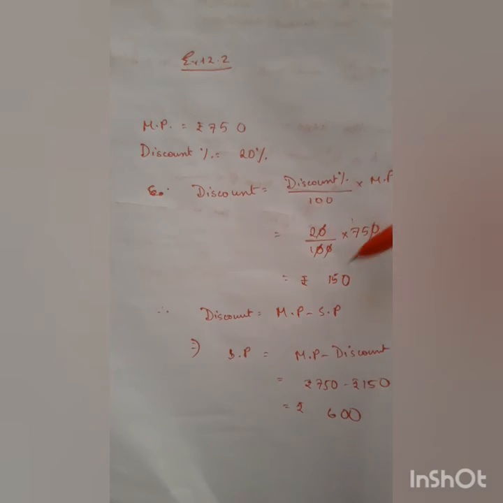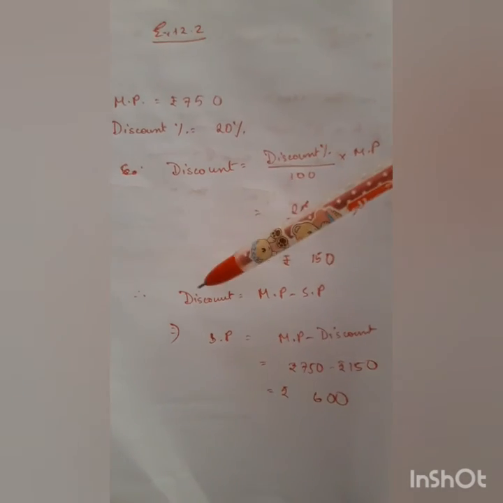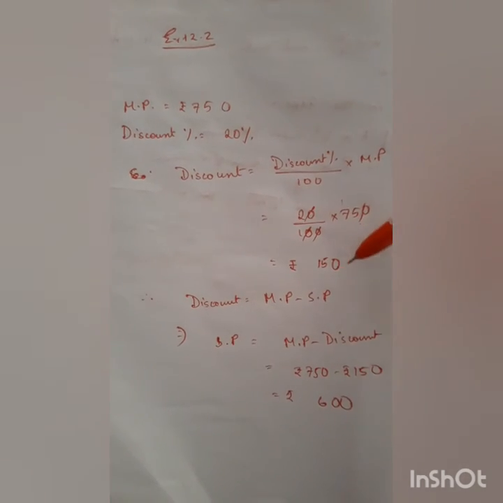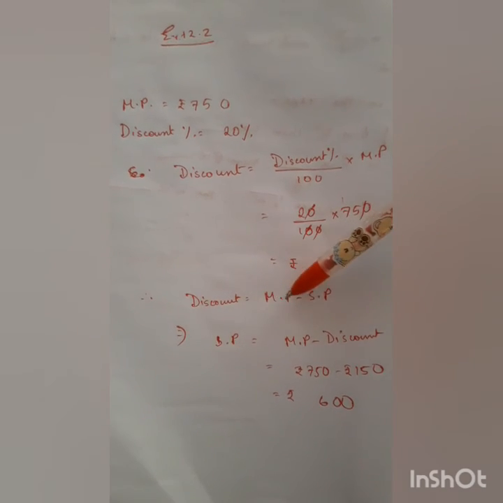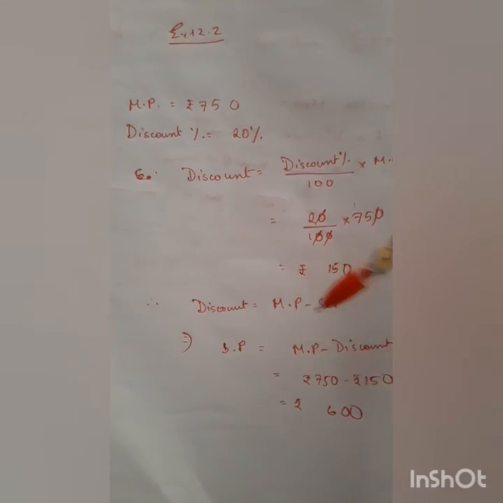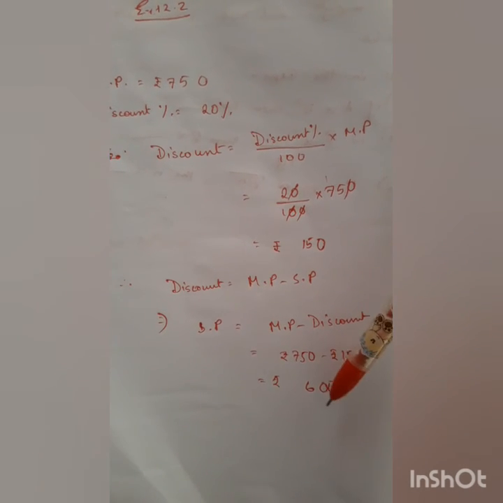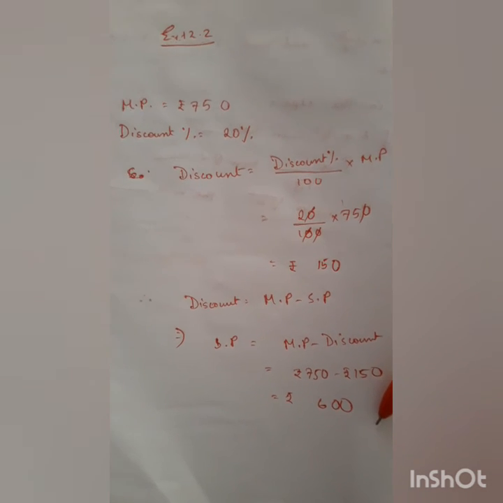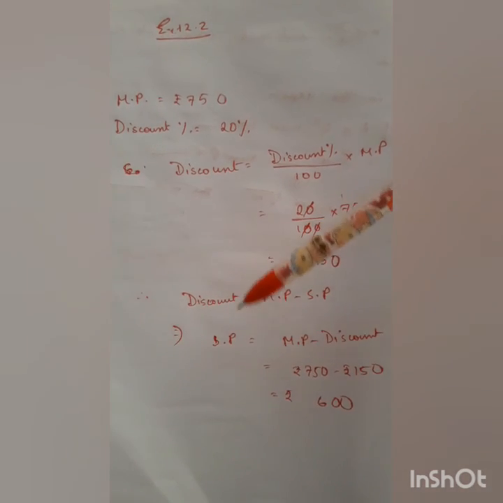The zeros cancel, 2 into 75 equals rupees 150. Therefore the discount is rupees 150. Now we know discount equals MP minus SP, so SP equals MP minus discount, which equals rupees 750 minus rupees 150, equal to rupees 600. So this is the selling price of the article.